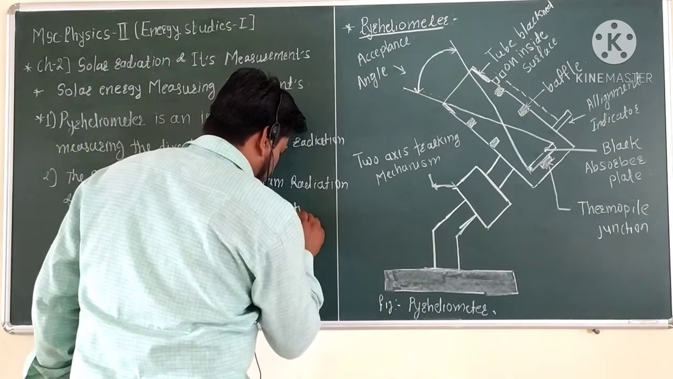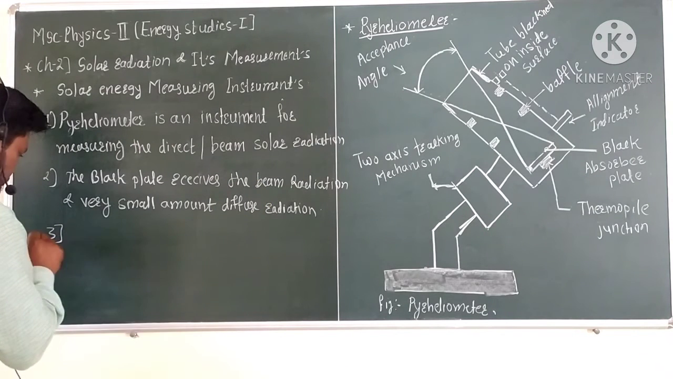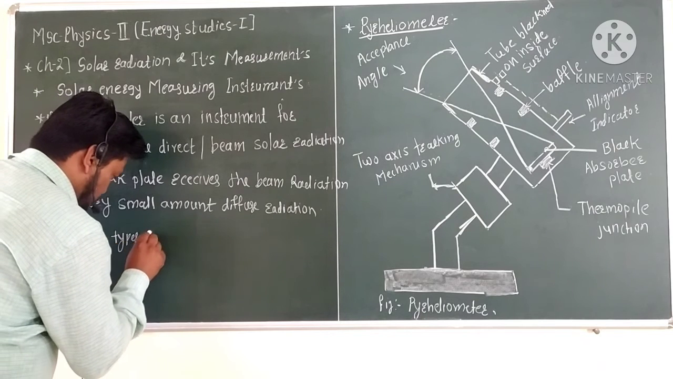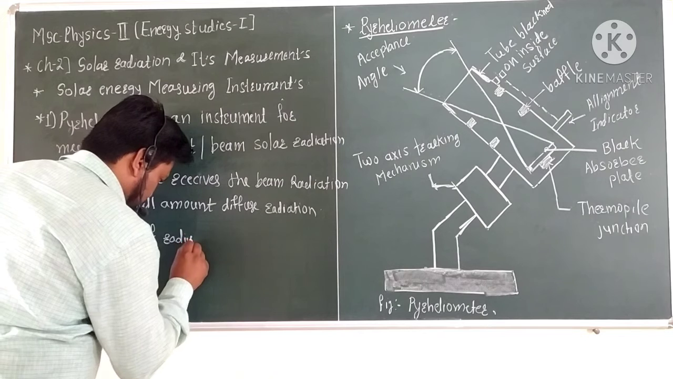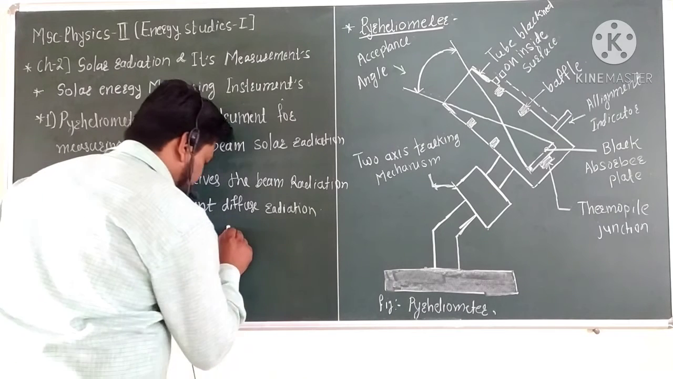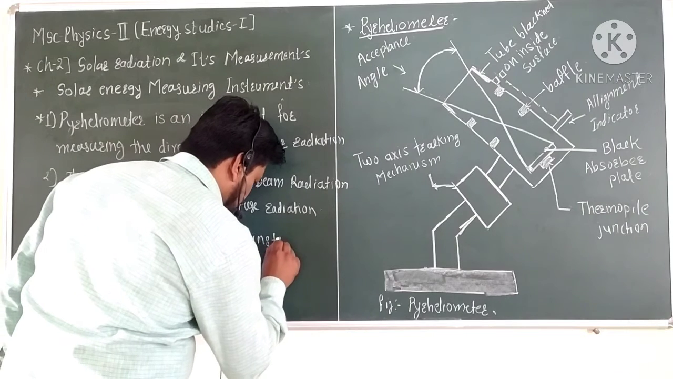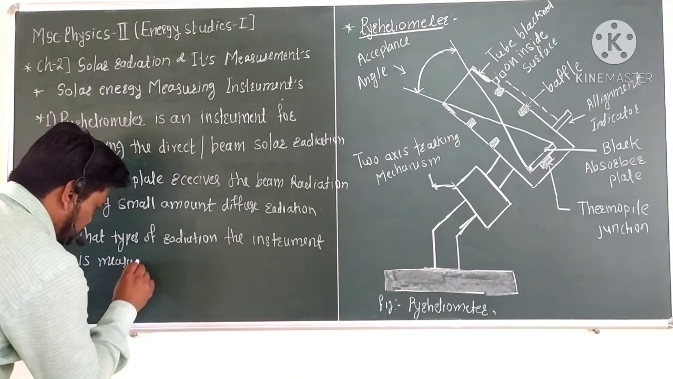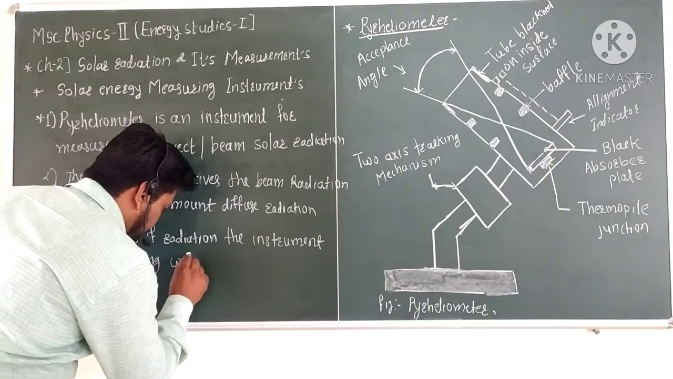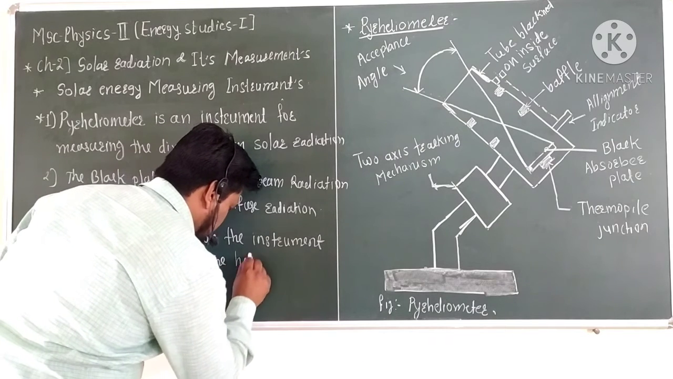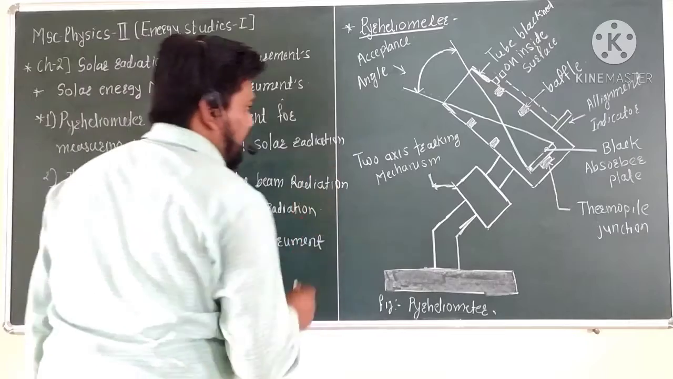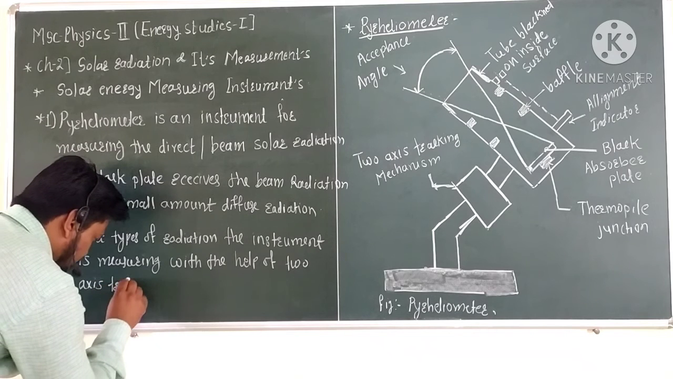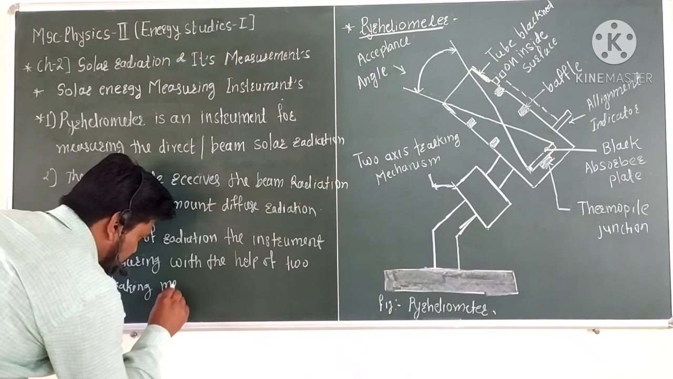And the third point: the types of radiation the instrument is measuring, it measures with the help of the two axis tracking mechanism.